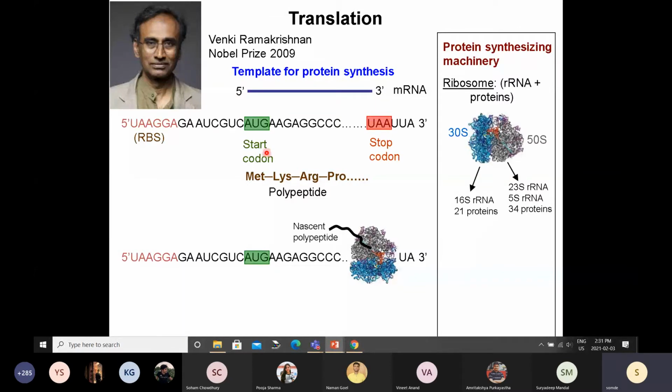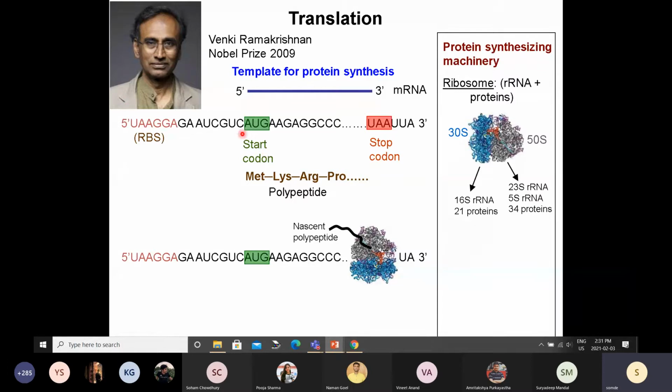Now you will see that there is of course not one-to-one correspondence. When you make RNA from DNA, there is a straightforward one-to-one correspondence, right? Because there are 4 letters in case of DNA, 4 letters in case of RNA. But in case of RNA to protein, you have only 4 letters and then you are converting into a protein which has 20 letters. There are 20 types of amino acids.